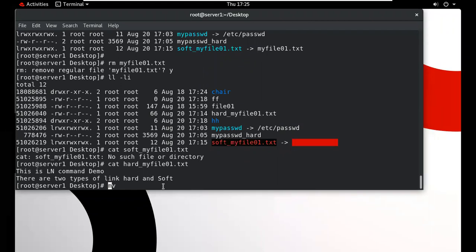But now, tell me, what is the use of the mv command? Can anyone tell about mv? What is the use of this particular command? It is the full form of move. What is the use of mv?